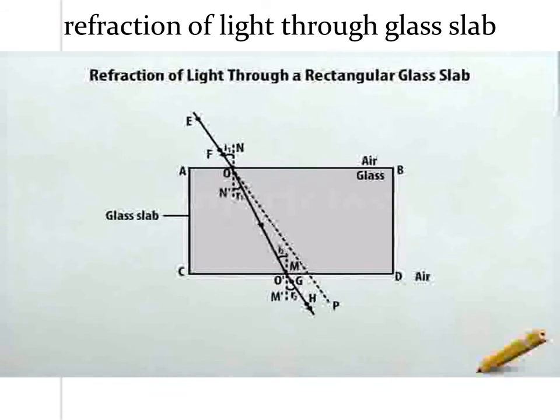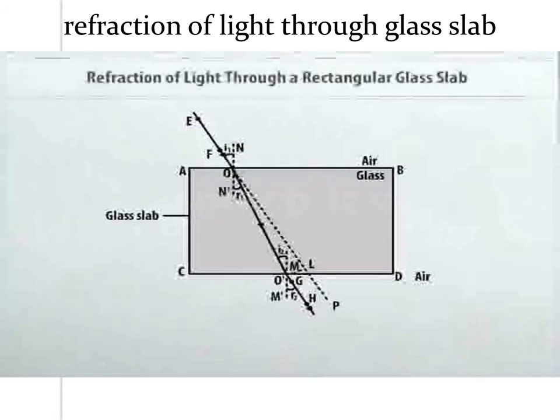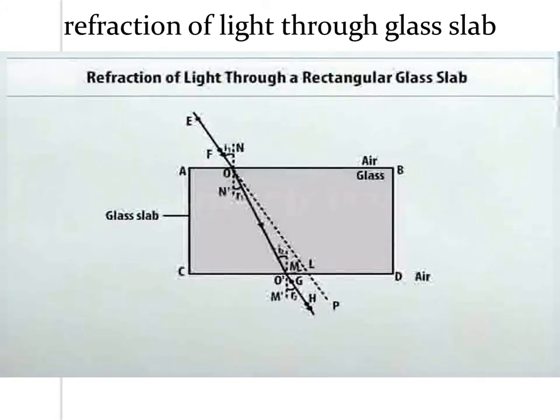From O dash, draw a straight dotted line perpendicular to OP. Label the point where the line meets OP as L in uppercase and you are done. Here is the labeled diagram showing refraction of light through a rectangular glass slab.